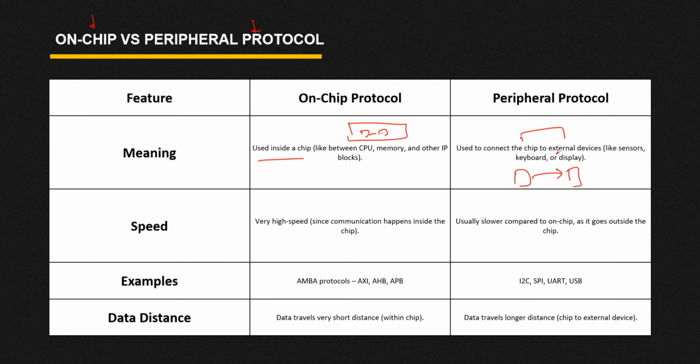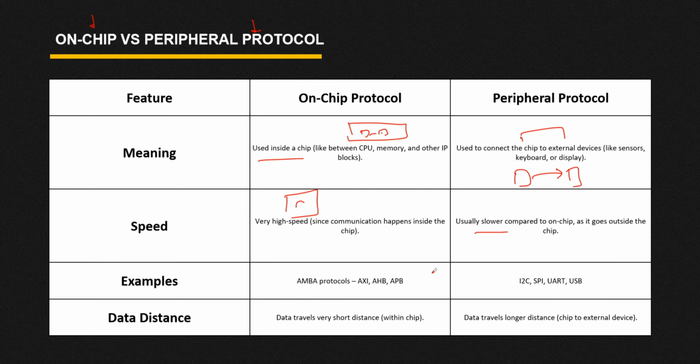So that is nothing but your peripheral protocol. Okay, I hope it is clear. Now see, with respect to speed, since in on-chip protocol all the data communication happens inside the chip, the speed is very high. Whereas in peripheral protocol, you are establishing a communication with some external device, so that's why the speed is slower as compared to your on-chip protocol.